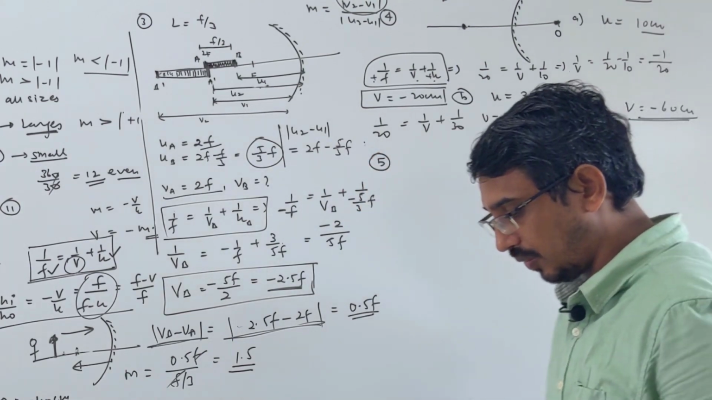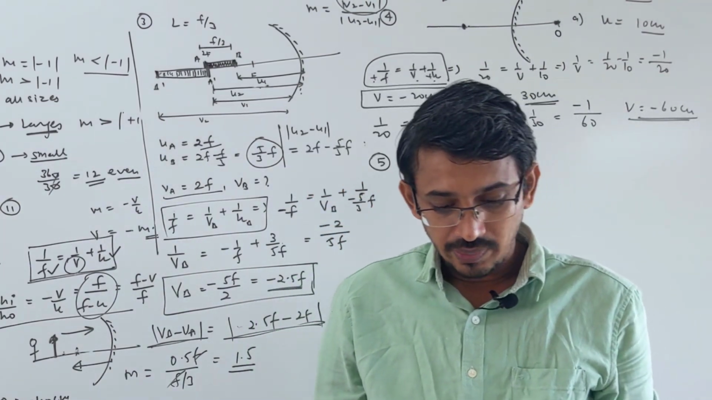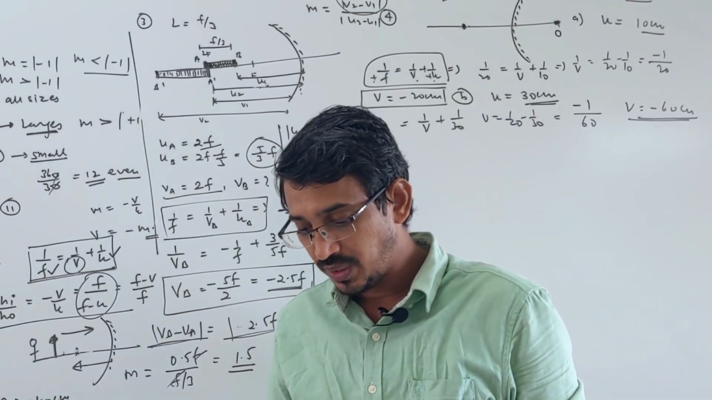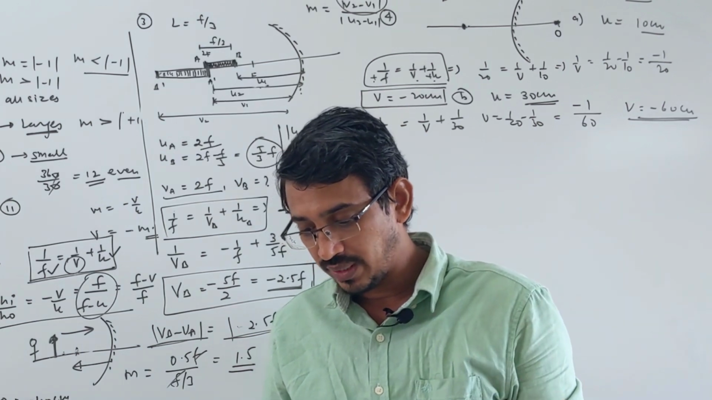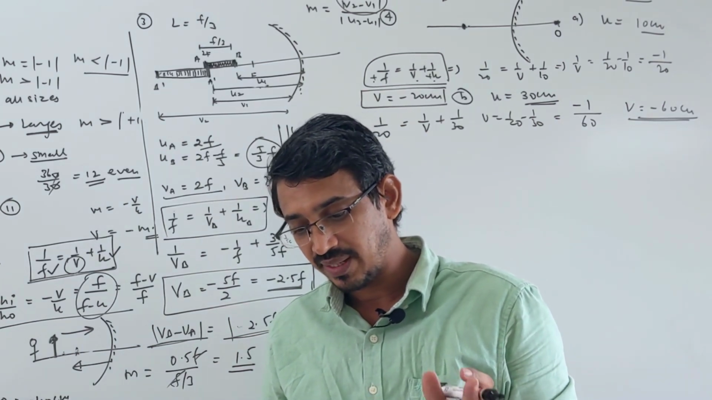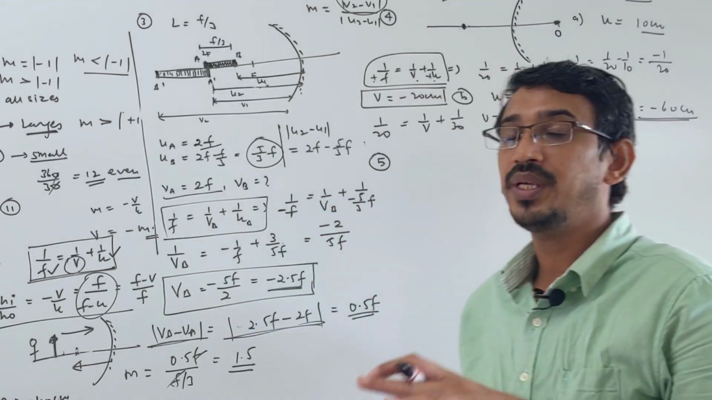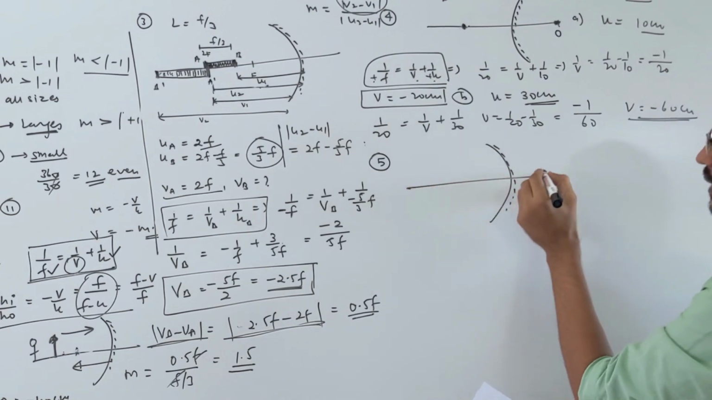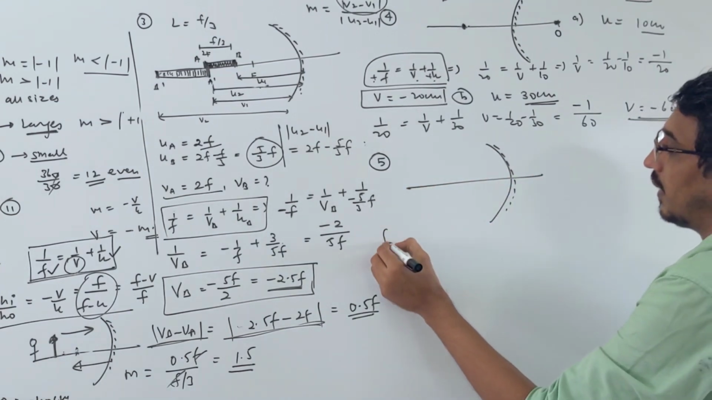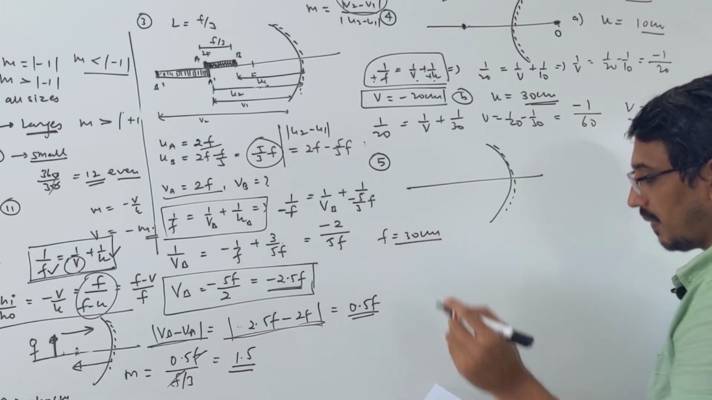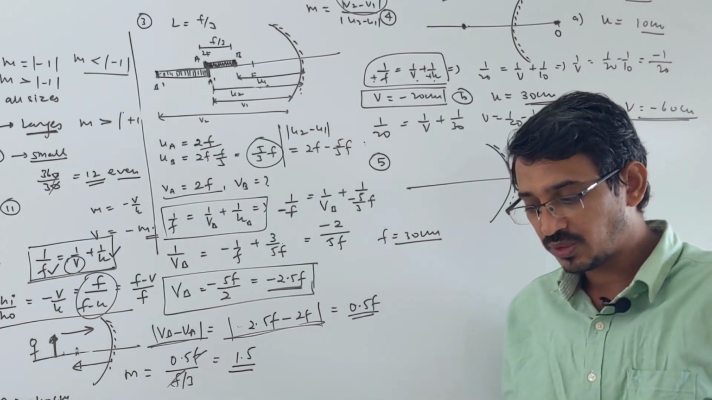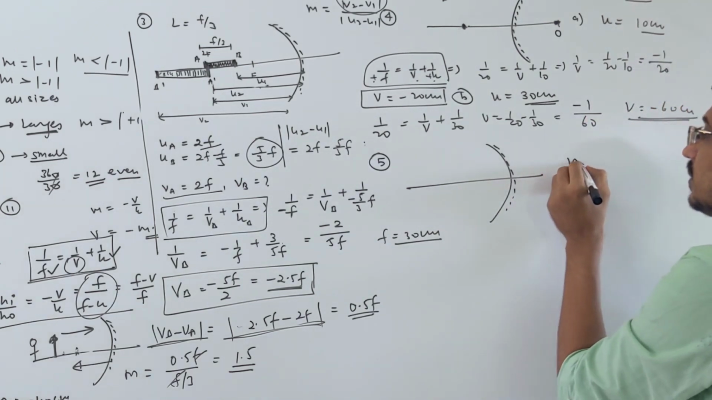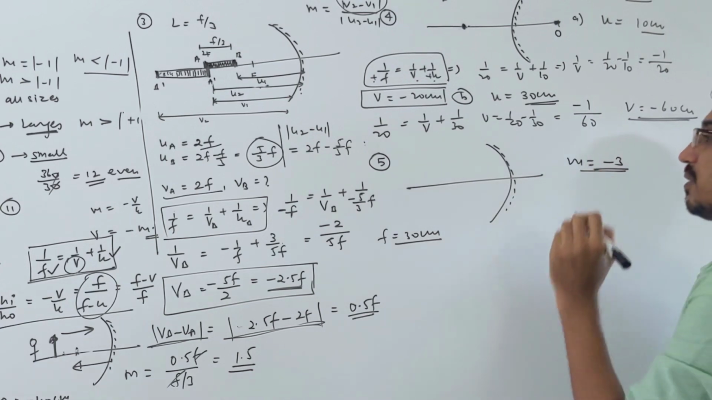Question number 5. This says the focal length of a concave mirror is 30 centimeter. Where should an object be placed so that the image is 3 times magnified, real and inverted? Look here, they said clearly a concave mirror is given, and the focal length f is given as 30 centimeter. Magnification is given as 3 times, and since it is a real image, m is minus 3. Clear?